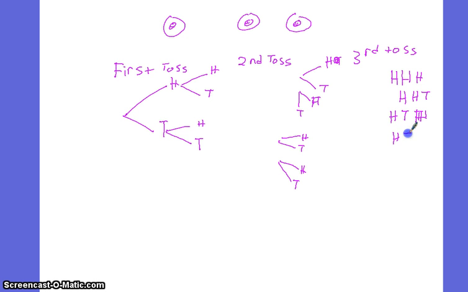I could get H, T, T. I could get T, H, H, T, H, T, T, T, H, or T, T, T. So I can get lots and lots of different outcomes doing this. And all I had to do was follow the lines H, H, H, H, H, T, H, T, T, and so on. So all I gotta do is follow all the lines to the ending, and I got it.